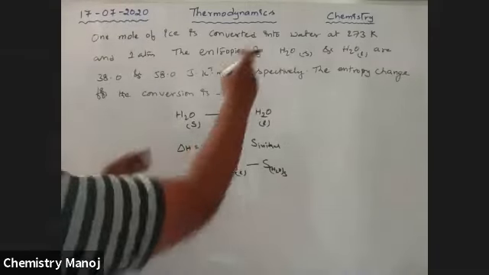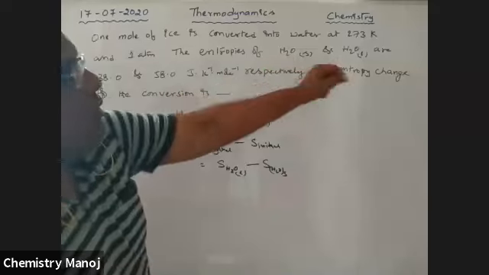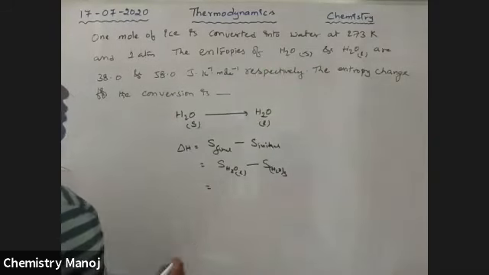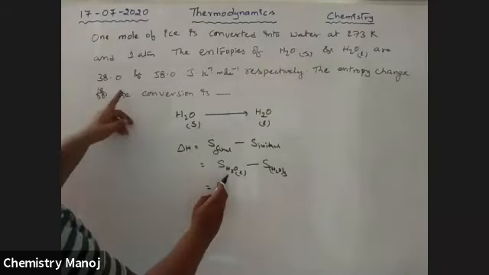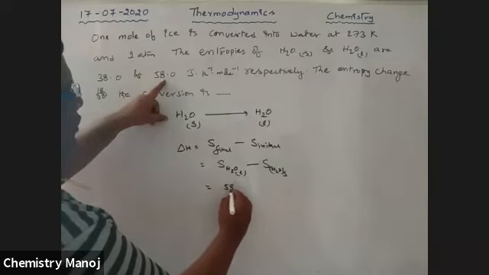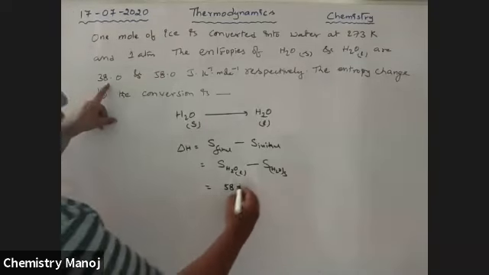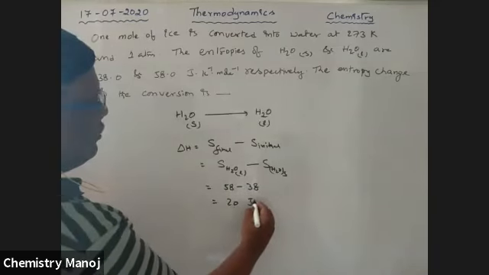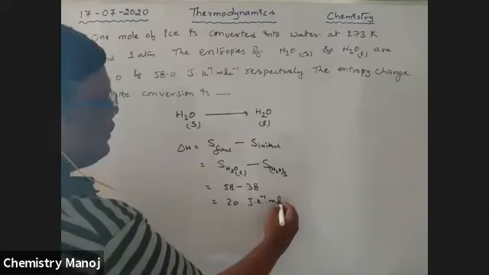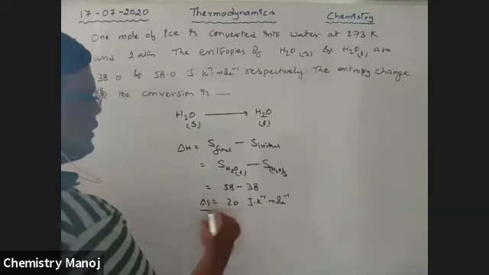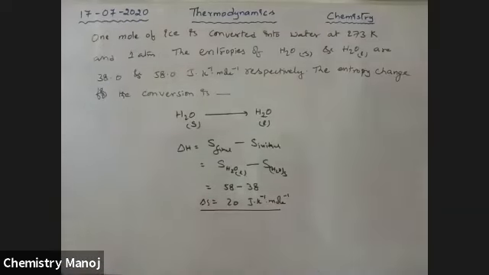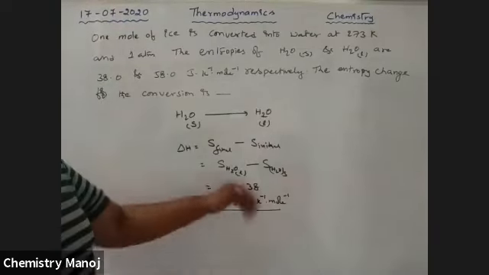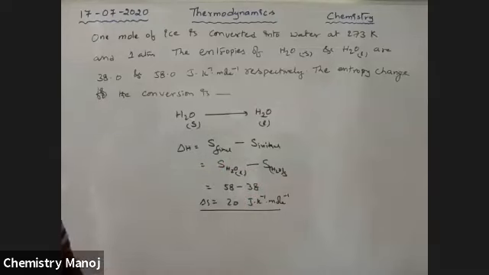These two values are given to you. That is 58 minus 38, which is equal to 20 joule Kelvin inverse mole inverse. This is the delta S value. It is simple, but very, very important. Final minus initial, so product value minus reactant value. Those two values are given to you.